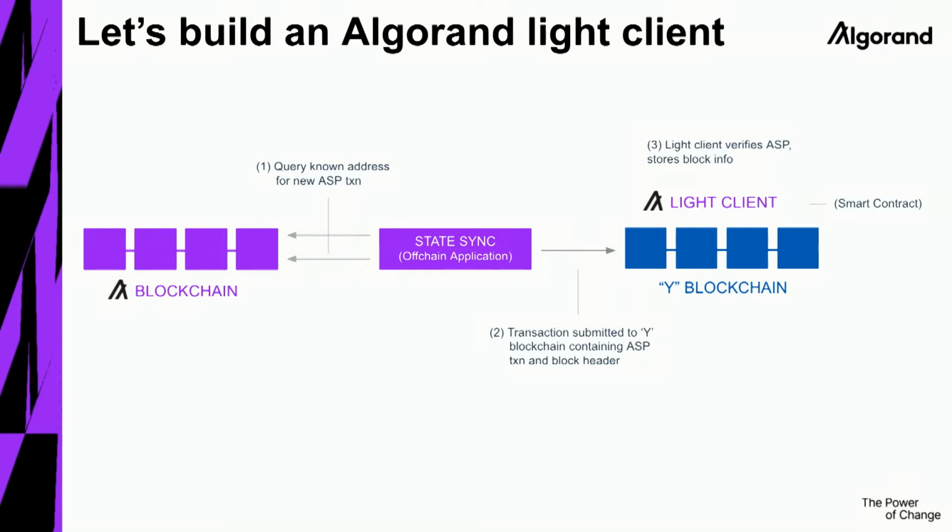Let's say it's Ethereum. And there we have a set of smart contracts that will really serve as the light client. So we keep updating the state of the Algorand blockchain using these state proofs. And now that we have this light client that essentially knows the state of the Algorand chain, what we can really do is ask questions of, has this transaction happened? Was this the balance of this account at this specific round? Was that the state of the smart contract at this specific round? Etc.